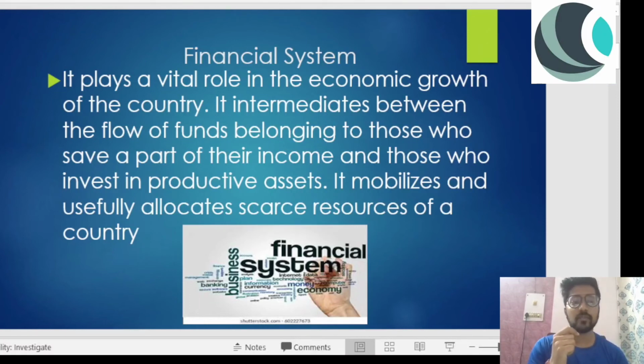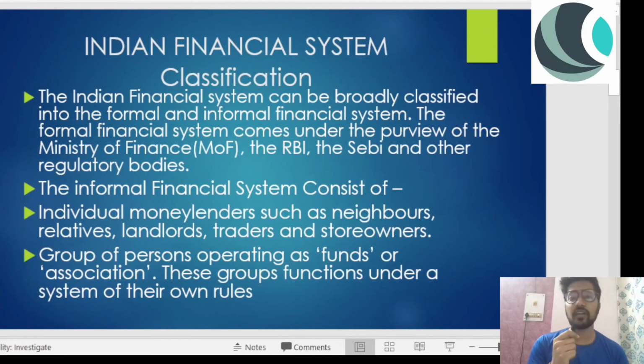So this is what the financial system is and why it is needed, because of the country's economic growth. Because if we want our country to grow, we need some industries to come up, right? We need more businesses to grow, and they need finance. Not everyone in our country has the resources, but they do have the knowledge. And let's suppose they have the collateral to raise some amount of money, and then they can get the loan from the bank. So this is about the financial system.